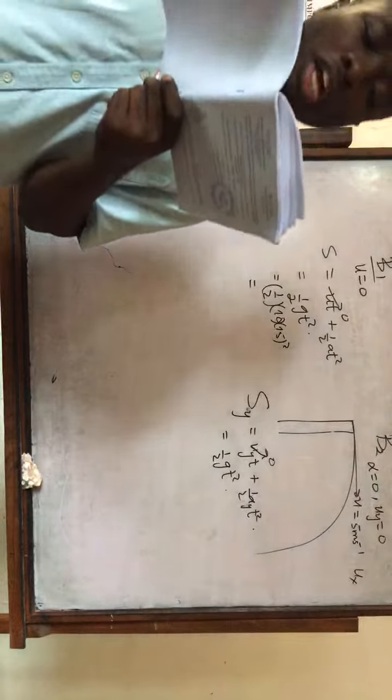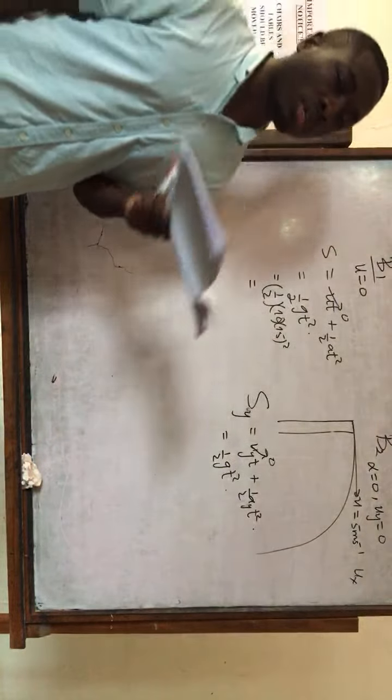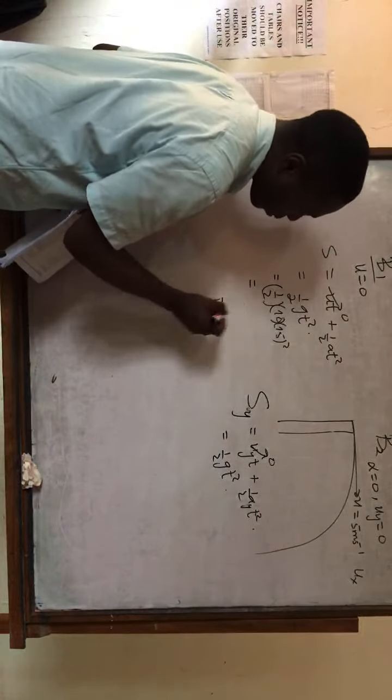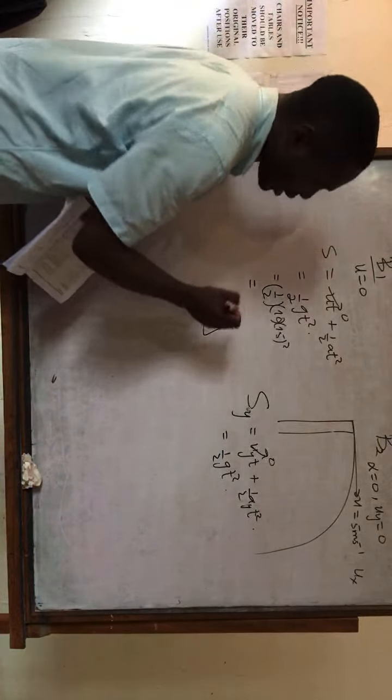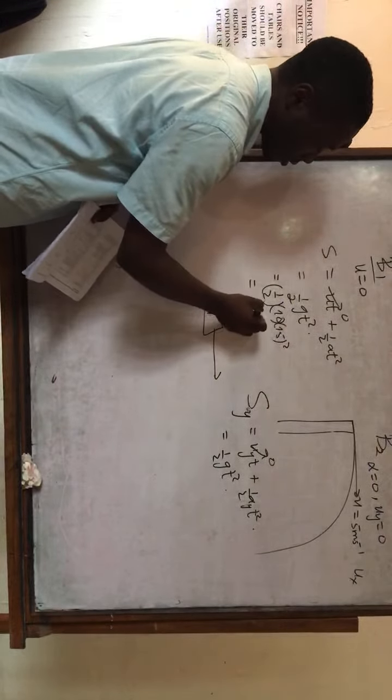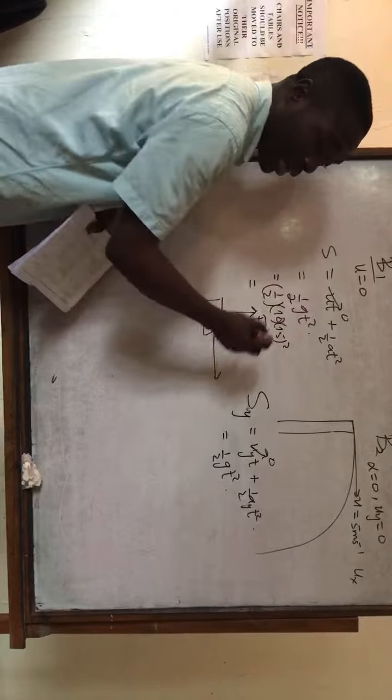Question 95. The work done by a force perpendicular to displacement is what? It is 0, right? Imagine I have a body moving in this direction, and then you have a force that is acting in this other direction.